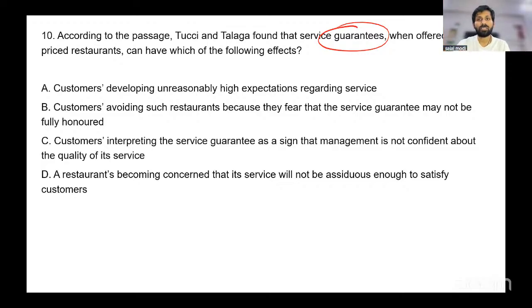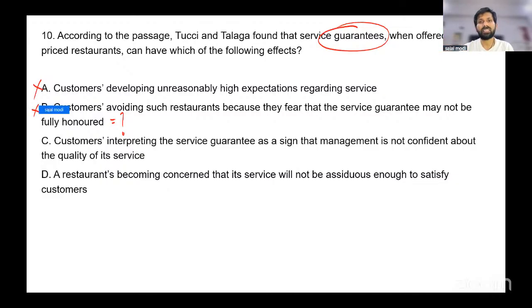A says customers developing unreasonably high expectations regarding service. No, they'll start suspecting your service, right? So A is out. B, customers avoiding such restaurants because they fear that the service guarantee may not be fully honored. Now, if you look at this closely, this is not really discussed. Do they fear that the service guarantee may not be fully honored? No, they fear that the quality of service is not good. That's what they fear. So B is out.